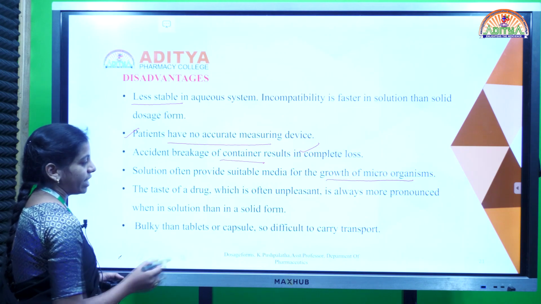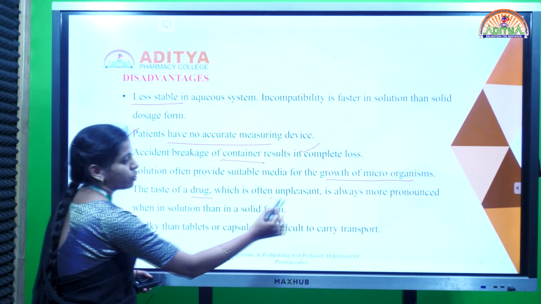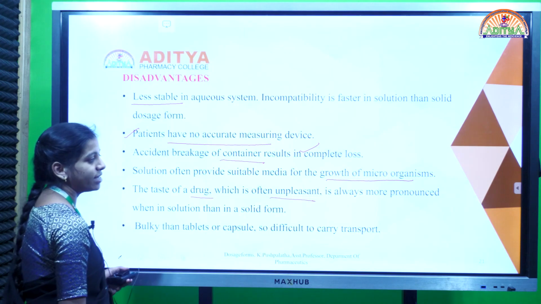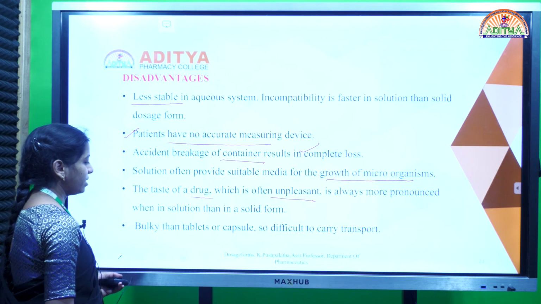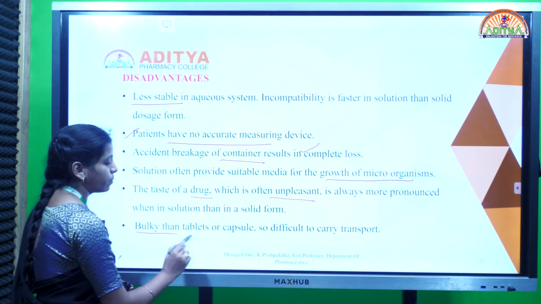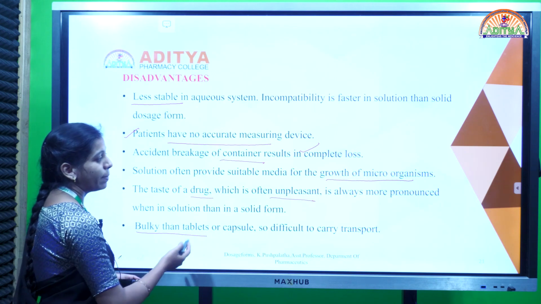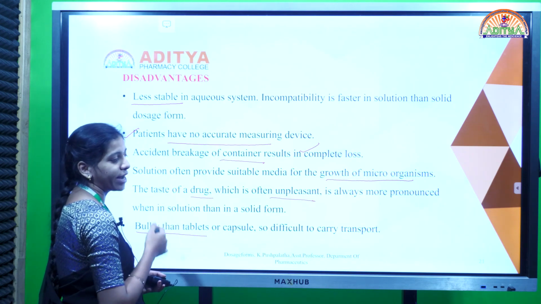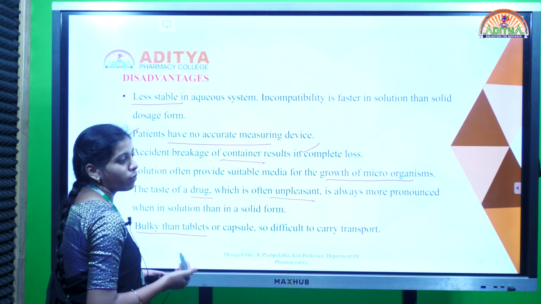Also, if any drug has an unpleasant taste or odor, it is very difficult to make it as a liquid dosage form. They are also very difficult to transport in bulk because the containers may break, and breakage of a container may lead to loss of the whole dosage form.